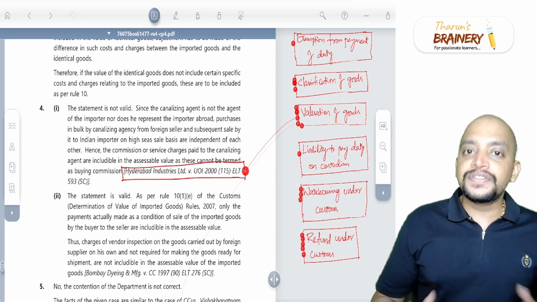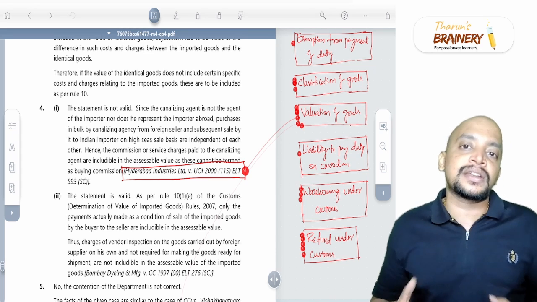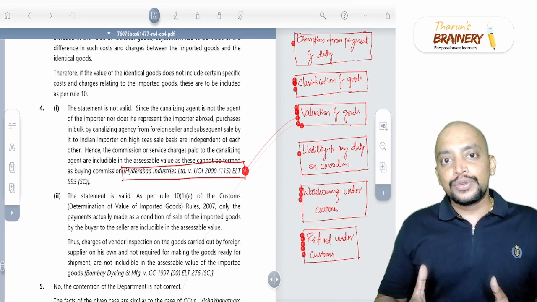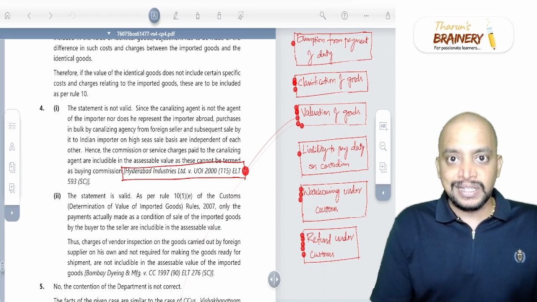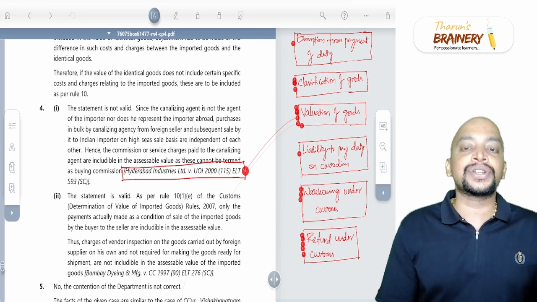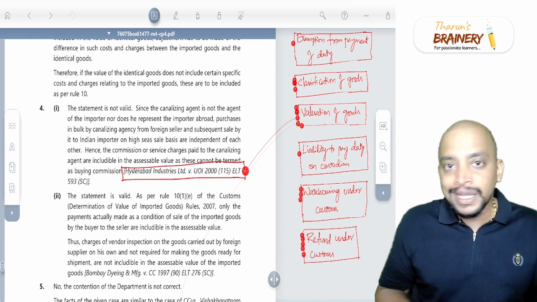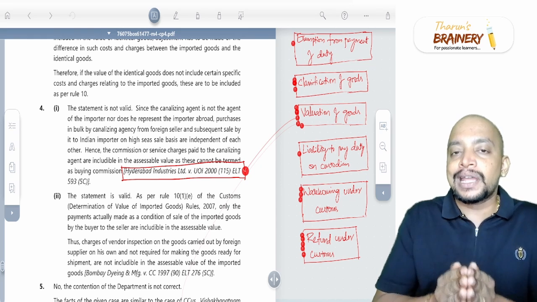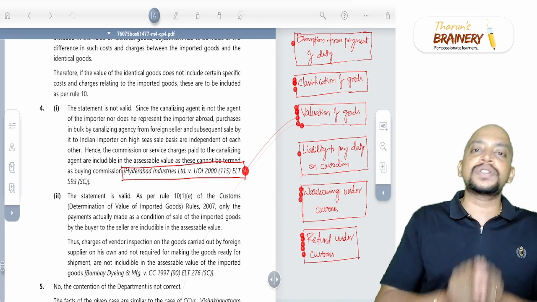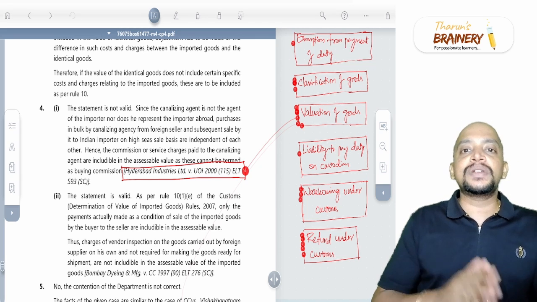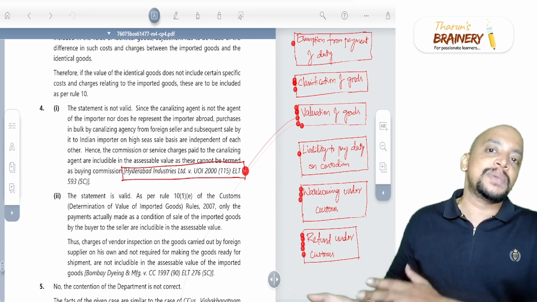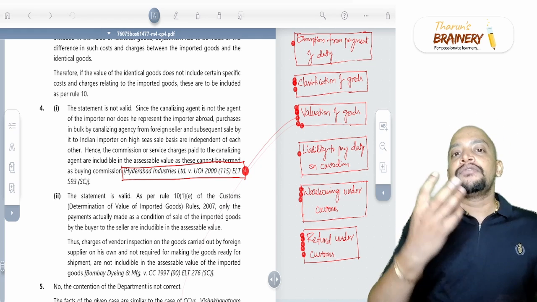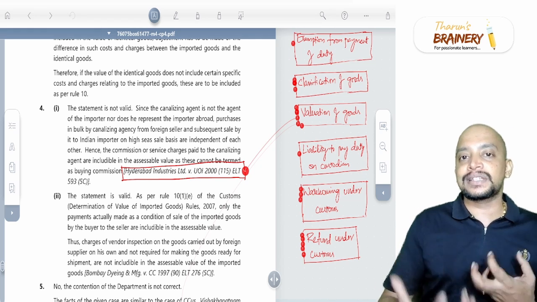There are some goods which are reserved for state trading enterprises under foreign trade policy. So these goods can be imported only by state trading enterprises like MMTC, Multi-Metal Trading Corporation, Food Corporation of India, or ONGC. So they only can import the goods. Now these people like canalizing agent, only they can import the goods from the exporter. Thereafter they will be selling the goods to the importer, in the sense they will be just passing on the goods to the importer, for which this canalizing agent will be collecting some charges.